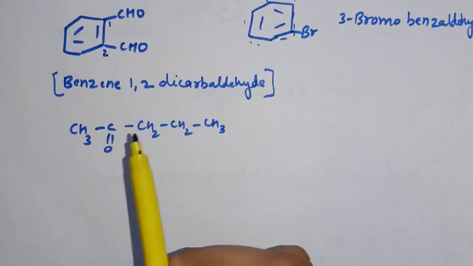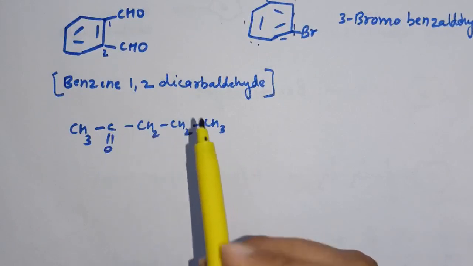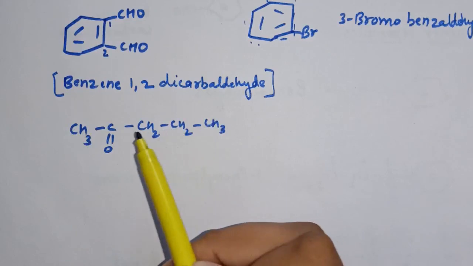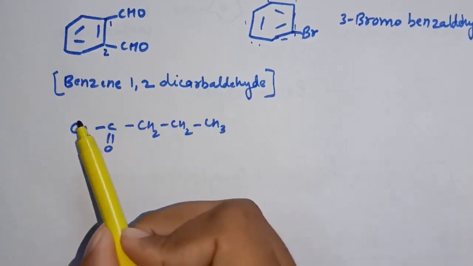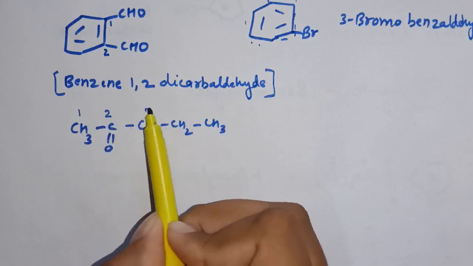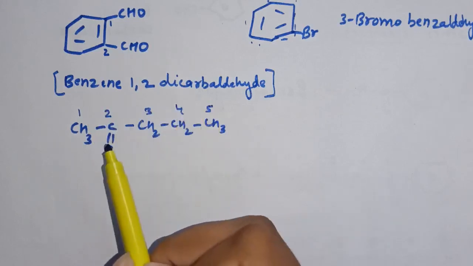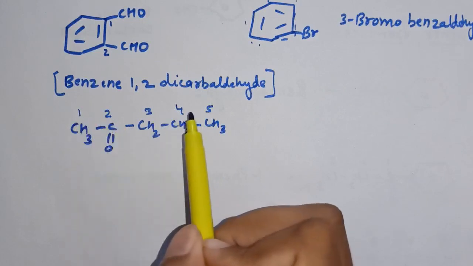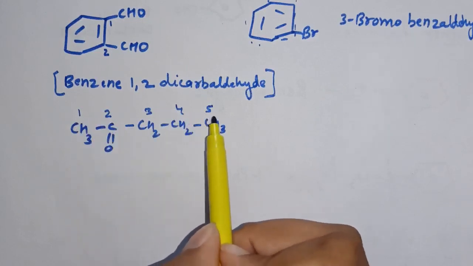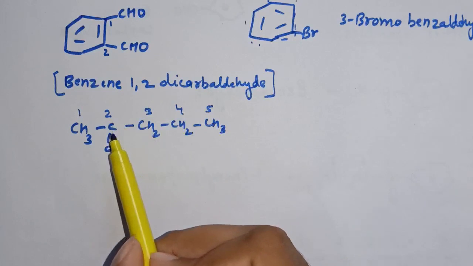Now next example is CH3CO, C double bond O, CH2 CH2 CH3. Here two alkyl groups are attached to the carbonyl group, and the functional group is ketone. So we will start numbering from this side, because this carbonyl is getting number 2 when we start numbering from this side. If we start numbering from the other side, this will get number 4.